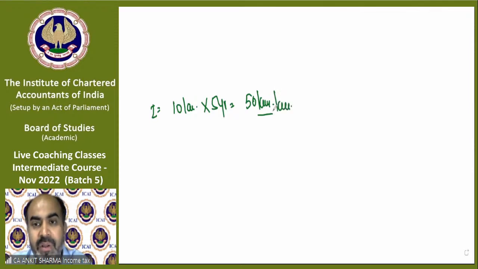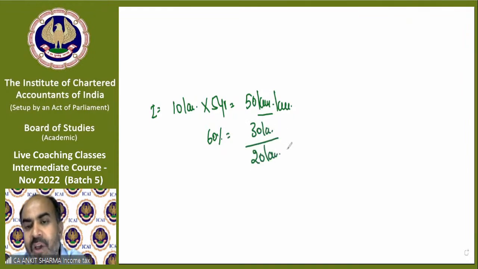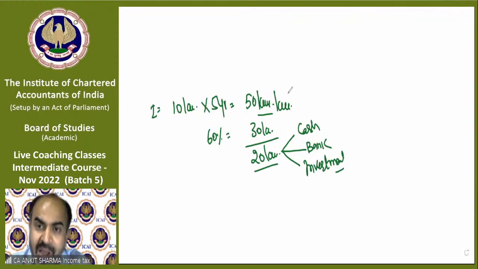Now, out of this 50 lakh, the department assumed that almost 60% must be your personal expenditure, etc. So technically, your investment will be 20 lakh rupees. This is also reported to the department. You have reported that you have 20 lakh rupees as investment, out of which some is cash in hand, some amount in bank, and some is investment in property, shares, etc. So we have informed the department that we have earned 50 lakh rupees, out of which 30 lakh has been spent on personal expenditure. We remain with 20 lakh rupees as cash in hand, cash at bank, or investment.